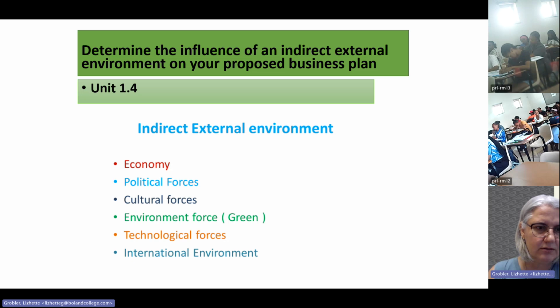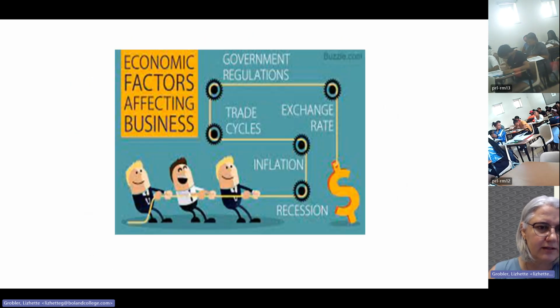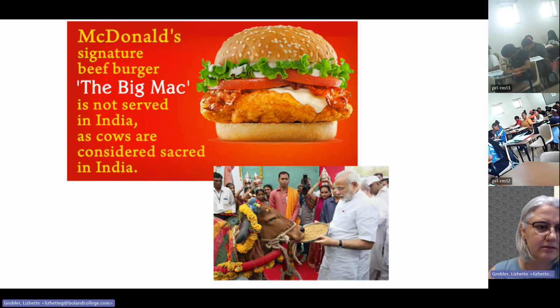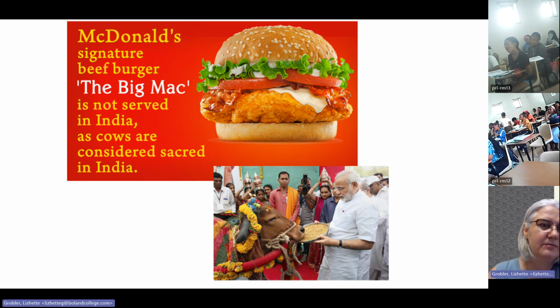That was now the internal and external environment. We spoke about those economical factors, and then the cultural factors. Look at this one. McDonald's signature beef burger, the Big Mac, is not served in India. Why not? Because in India, cows are considered sacred. Cultural issues. See? You can even see how this guy's feeding that person.